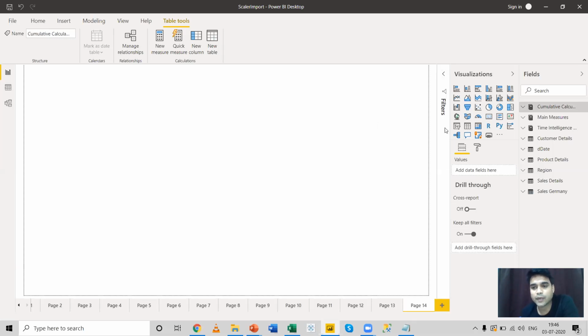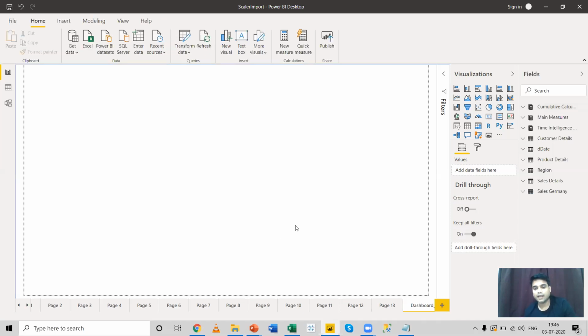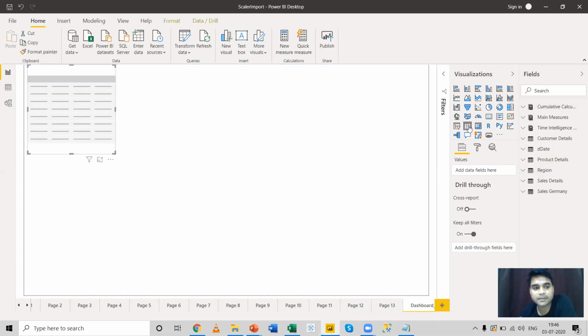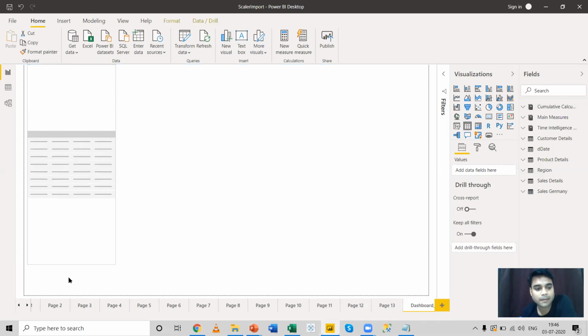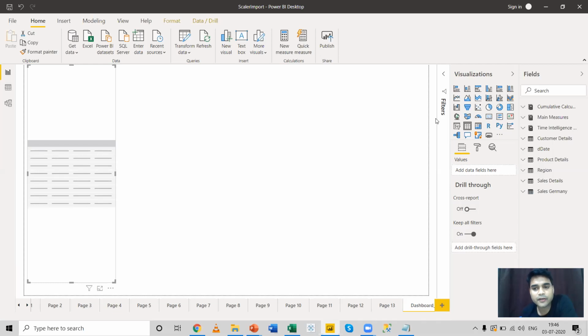So what I can do, I can create a dashboard over here. Let me name this page as dashboard 1. And I'll start with a text table. So I'll click on the text table over here. By now you're familiar with most of the visuals in the visual pane.